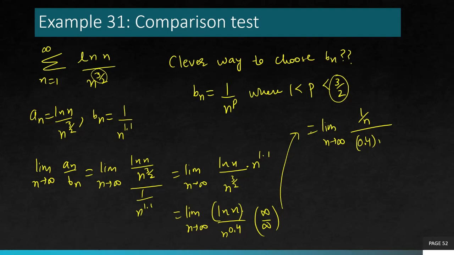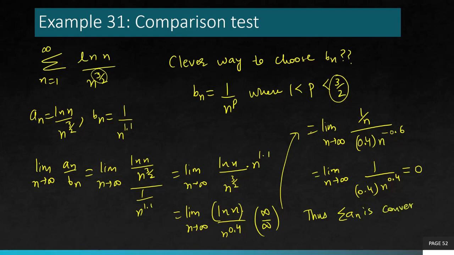Use the power formula in the denominator. Again simplify. So you'll get 1 over 0.4 n raised to the power 0.4, which is 0. So an is convergent because the limit goes to 0, and bn is convergent because bn was 1 over n to the power 1.1. It's a p series, right?